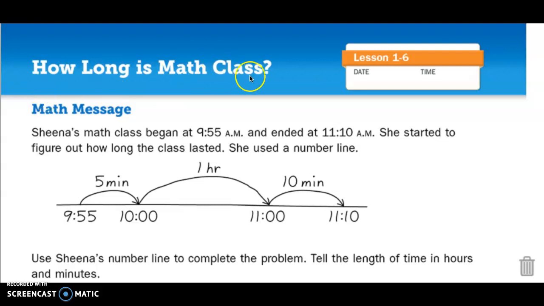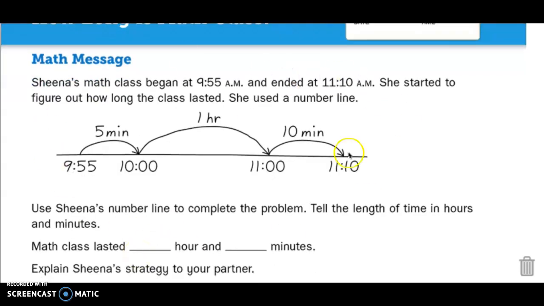It says, how long is math class? This one is on journal page 10. So open up your journal page. It should look just like this.